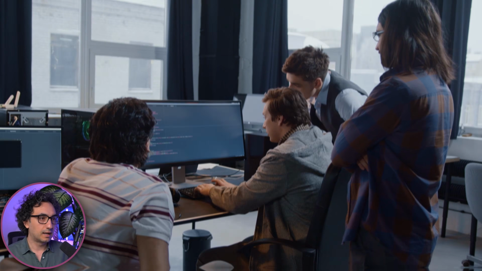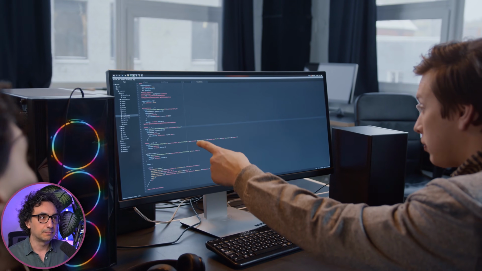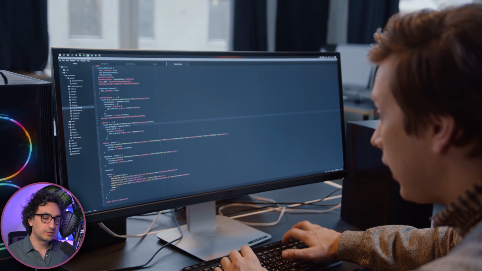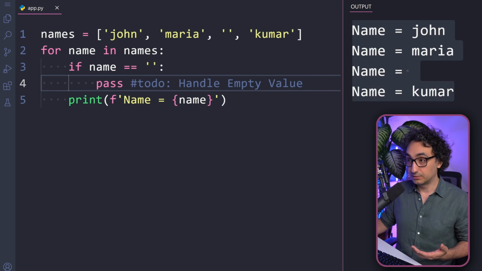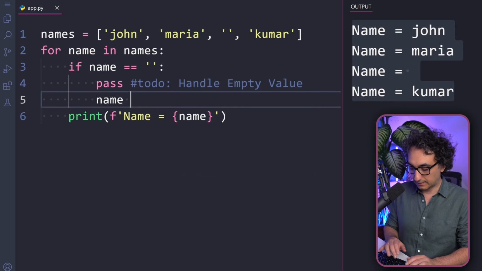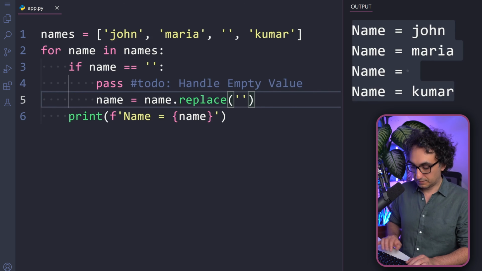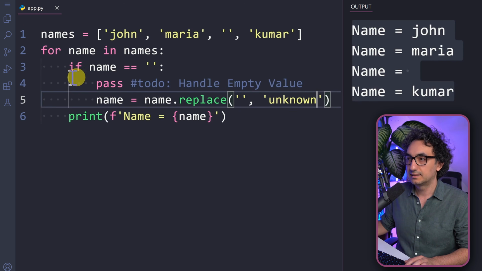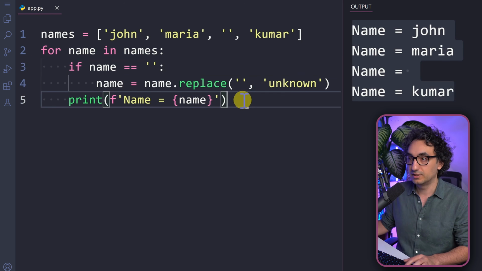Maybe after a week, I meet my team and then we discussed about this issue. I told them, yeah, we have some empty values in our data and I would like to know how to handle it. And then we all agreed to have a dummy value like unknown. So now I come back to my code and say, you know what, let's go and do it like this. Name is equal to name and replace. And instead of empty, we're gonna have unknown. So it is like this, and I can go and remove now the pass. We don't need it. I know the action and execute it.